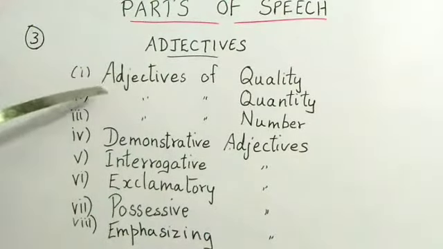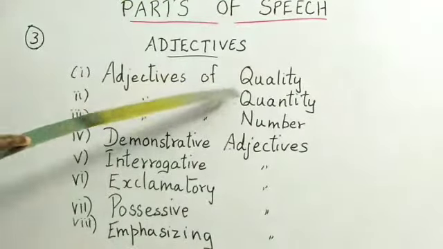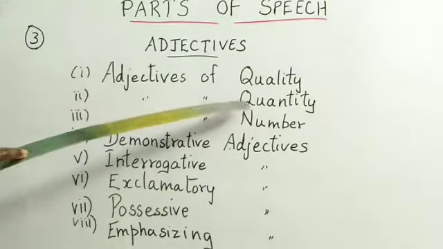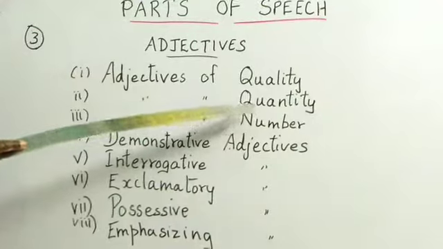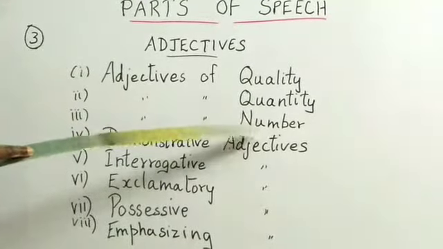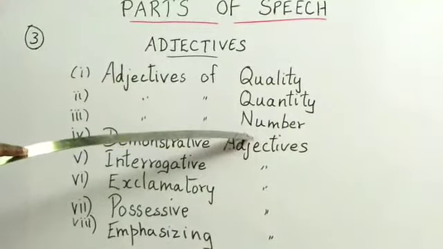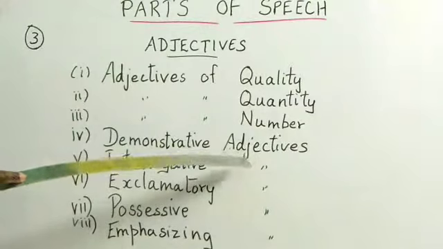Okay. First one, adjectives of quality, that is, clever boy, fat girl, we say. Then adjectives of quantity, lot, many. Next one, adjectives of number. 1 to 3 you are saying, no, all numbers come under this. Then fourth one, demonstrative adjectives. Use this, that, this boy, like that.